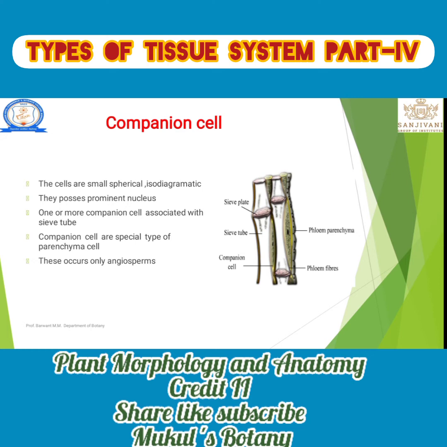Between the two companion cells there is an association of one cell or tissue, known as a companion cell or tissue. It is associated with the sieve tube. Companion cells are a special type of parenchyma. It occurs only in angiosperms. That is one more basic character. I hope you have understood the concept of a companion cell.